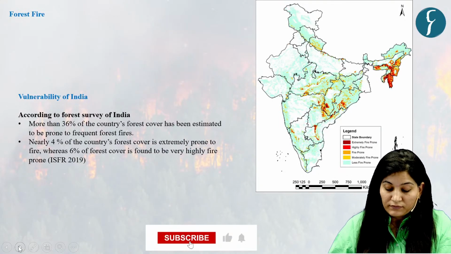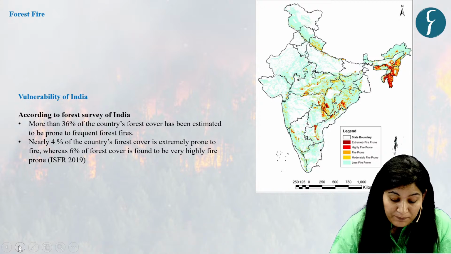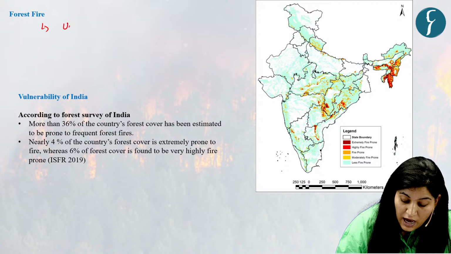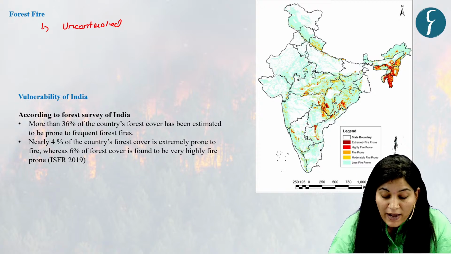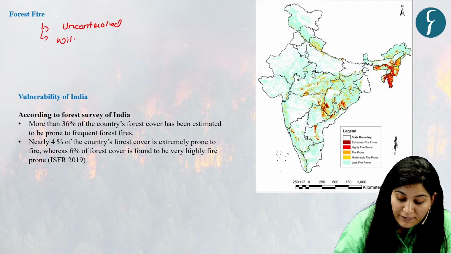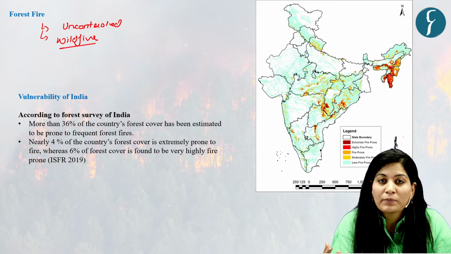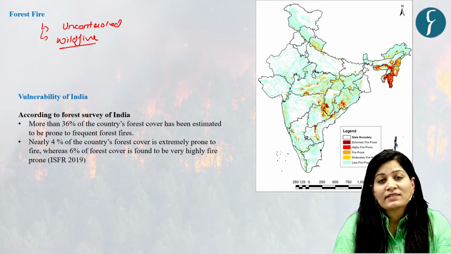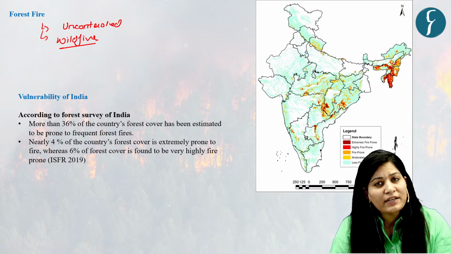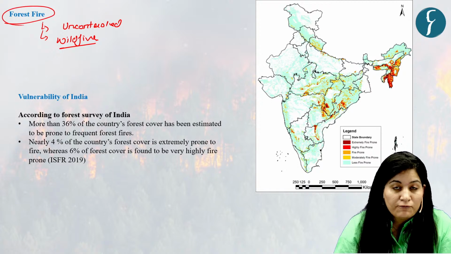Now, first we'll start with what do you mean by forest fire? The forest fire is an uncontrolled fire that occurs in the wilderness, and it is also known as wildfire, because it is not intentionally set by humans like burning for agriculture purpose. So it greatly varies in size and intensity, and it can burn anything from a patch of grass to a forest. So this is about forest fire.